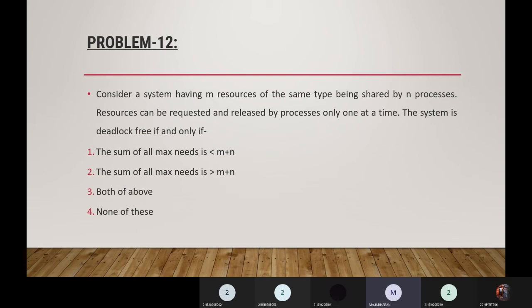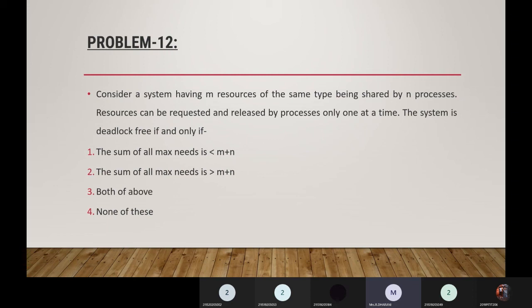And the next question is: consider a system having m resources of the same type being shared by n processes. Resources can be requested and released by a process only one at a time. The system is deadlock free if and only if the sum of all maximum needs is less than m plus n. m is nothing but resources, plus n the number of processes. The options: the sum of all maximum needs is less than m plus n; the sum of all maximum needs is greater than m plus n; both of the above; none of these.